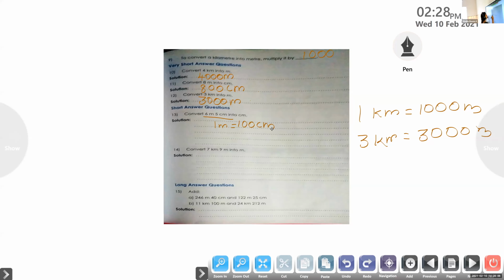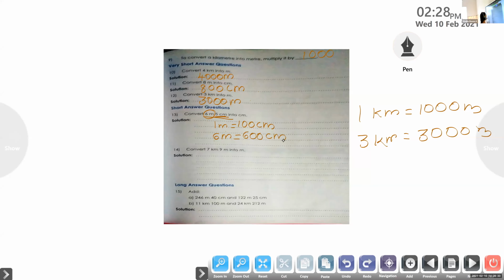Here 6 only we have to convert to centimeter. Here 5 is already in centimeter, so we don't want to convert. So 1 meter equal to 100 centimeter. Then 6 meter equal to how many centimeter? 1 meter is 100 centimeter, so 6 meter is 600 centimeter. Yes, you can write.